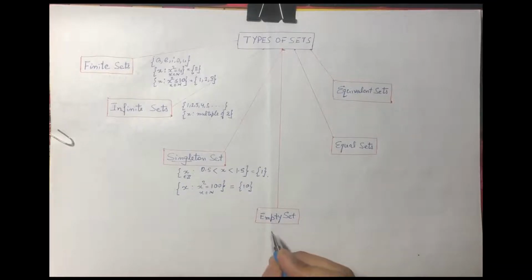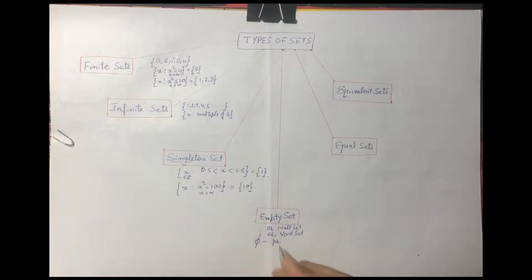Now next type is empty set. Empty set has other names, or we can say null set or void set. All the three imply the same set. It is denoted by a Greek letter phi.